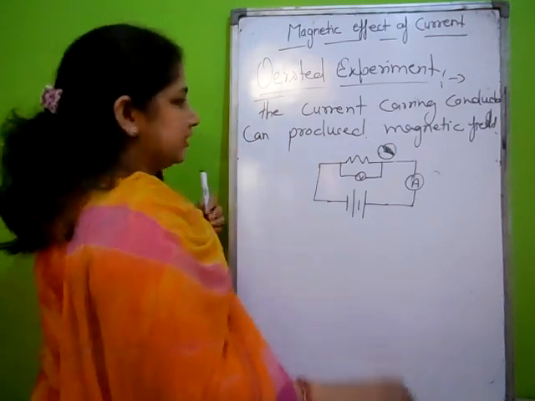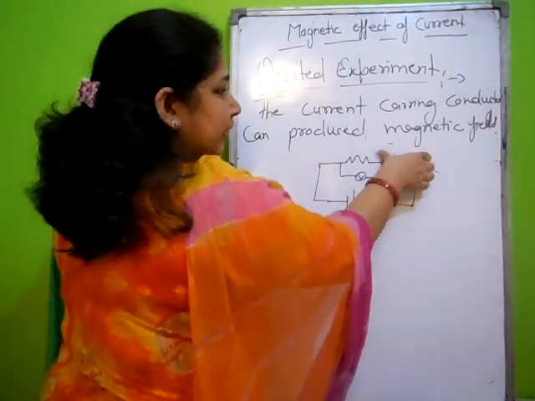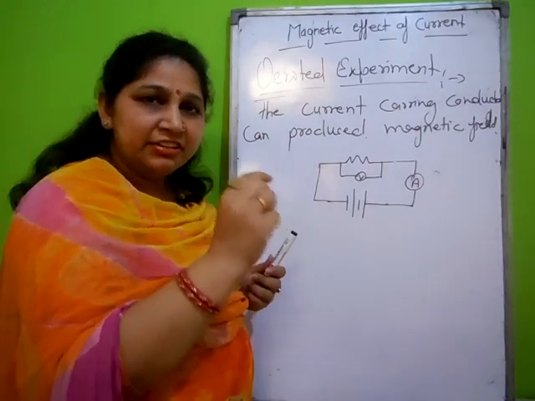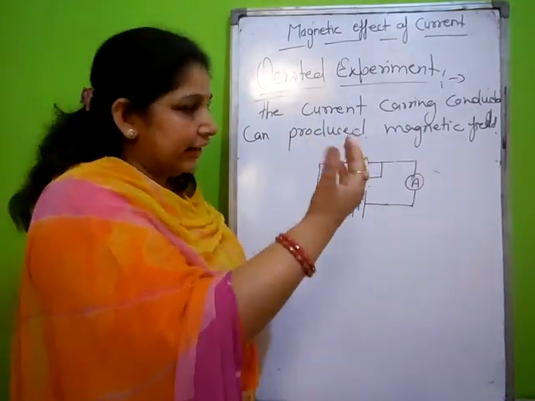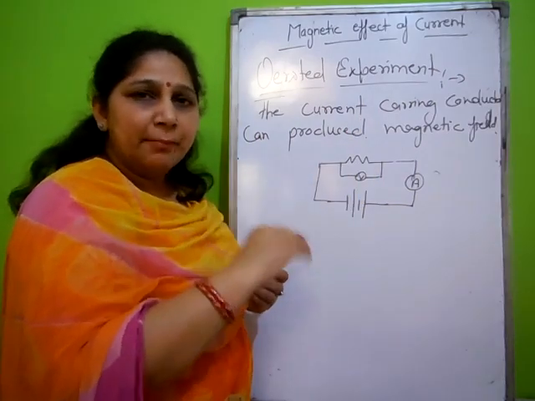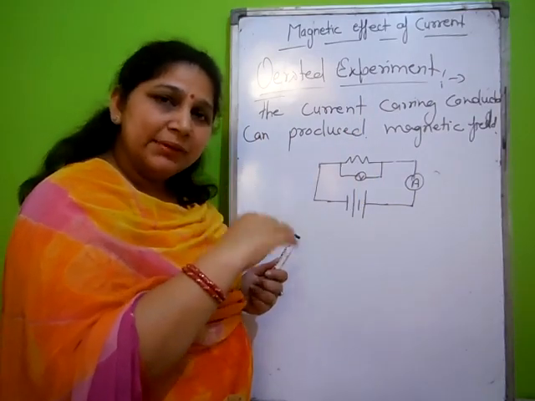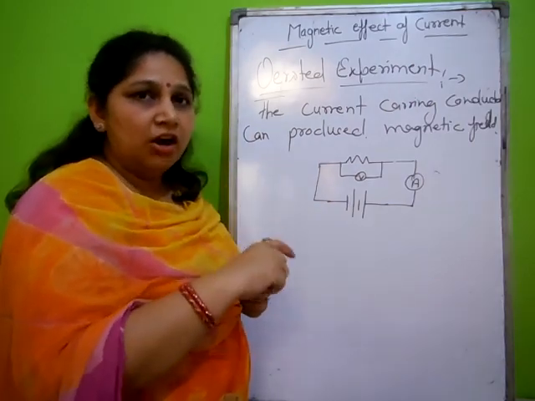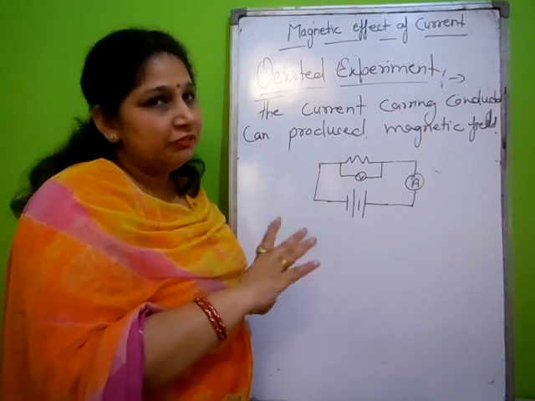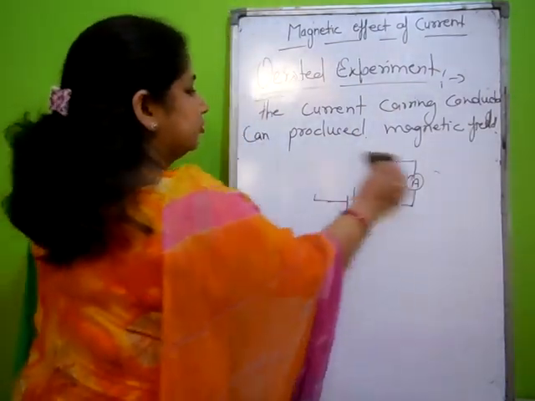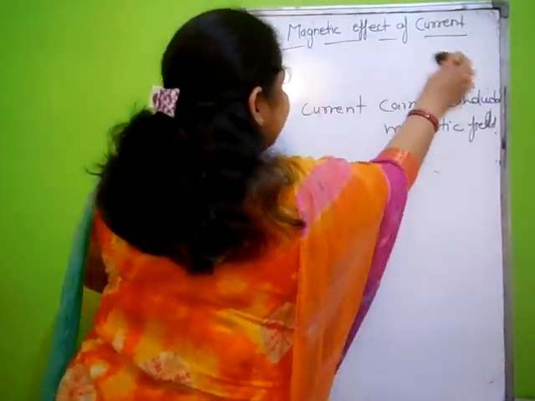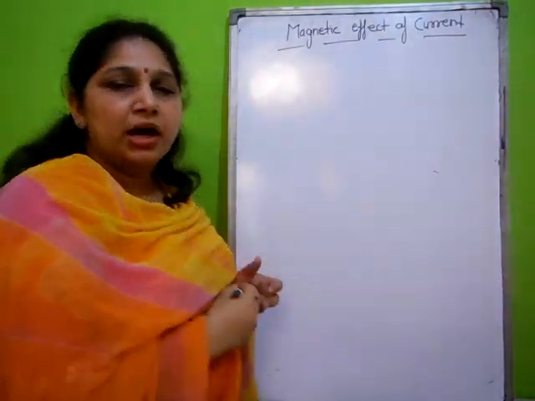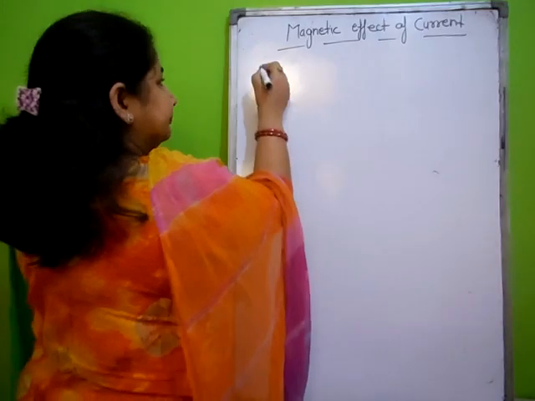But as shown, if we move the magnetic compass away from the current carrying conductor, the deflection will decrease, and if we move the magnetic compass near the current carrying conductor, the deflection in the magnetic compass will increase. It means there is some intensity of magnetic field which depends on some factors. The work on this was done by Biot and Savart, and this is called the Biot-Savart law, which gives information about the magnetic field intensity.